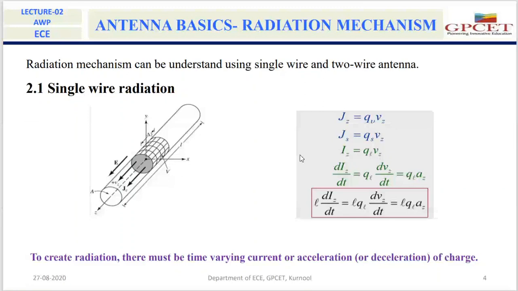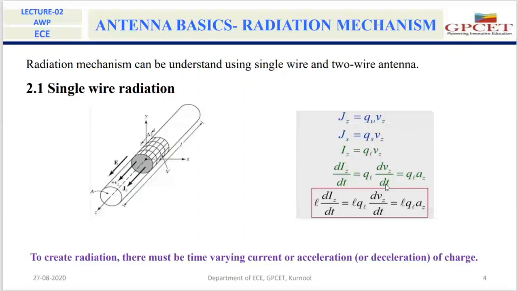If the current flowing through this wire is a time varying current, then we write the above equation as dIz by dt is equal to QL into dVz by dt, where dVz by dt is the rate of change of velocity of the charge. The rate of change of velocity is nothing but acceleration, so this is QL into az.